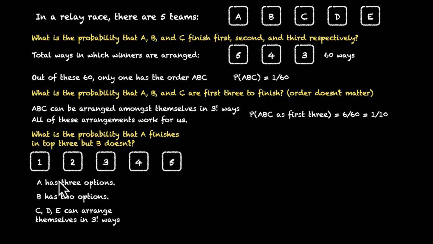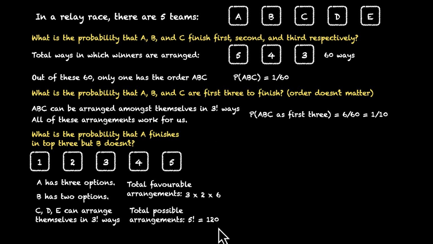So what's the total number of favorable ways? That's going to be 3 times 2 times 6. 3 factorial is 6. 6 times 6 is 36. And what's the total number of arrangements? 1, 2, 3, 4, and 5, which means 5 factorial. That's 120. So the probability of this happening, that's going to be 36 upon 120, which means 3 upon 10. That's 30%.